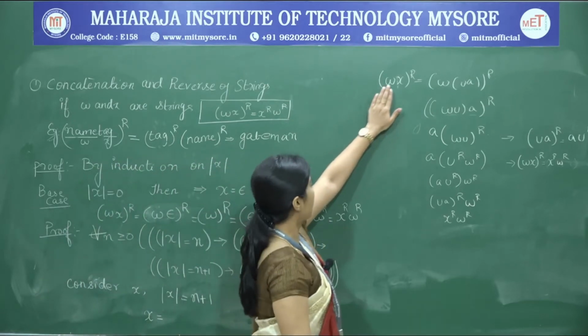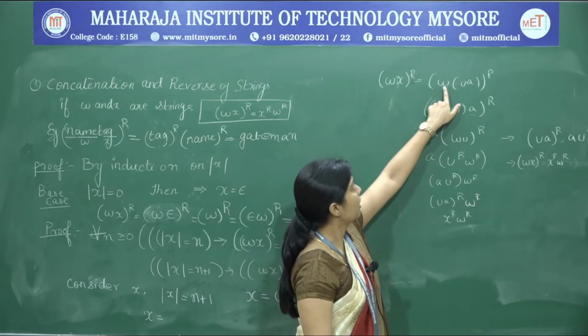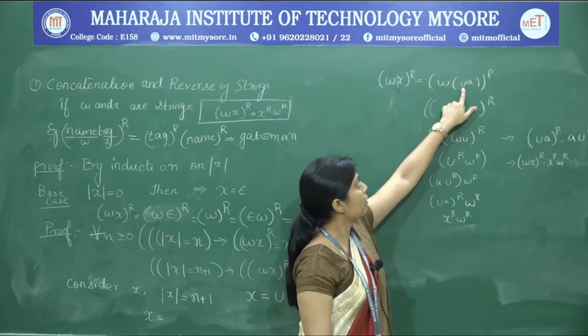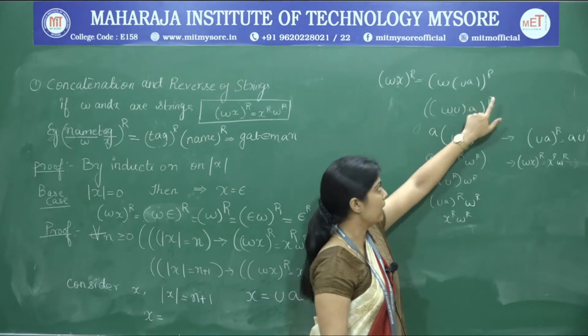We will take the LHS, (WX) whole to the power of r, which is equal to W, where X has been split up into u and a. Therefore instead of X we have written ua, and the whole to the power of r remains the same.